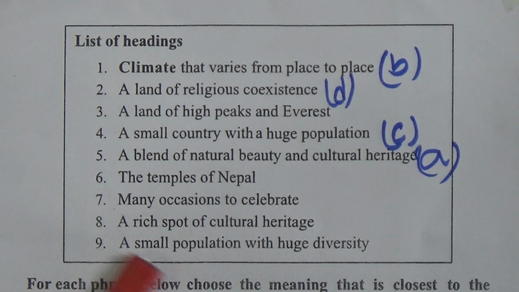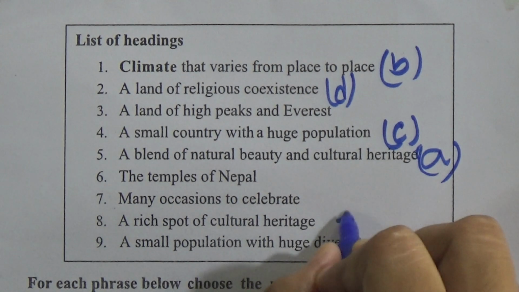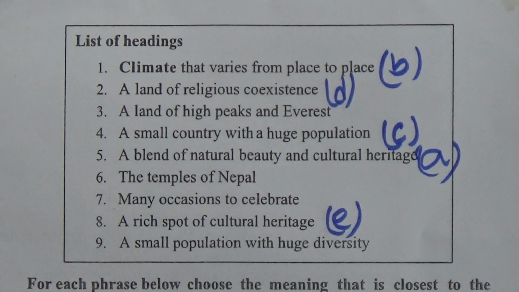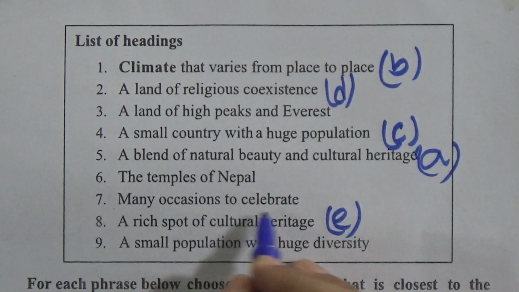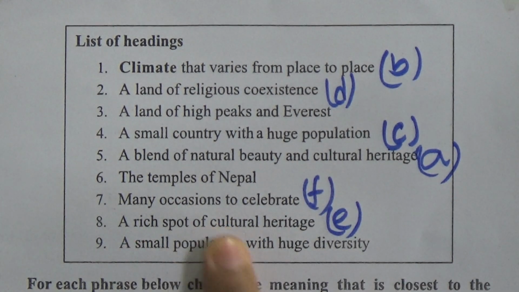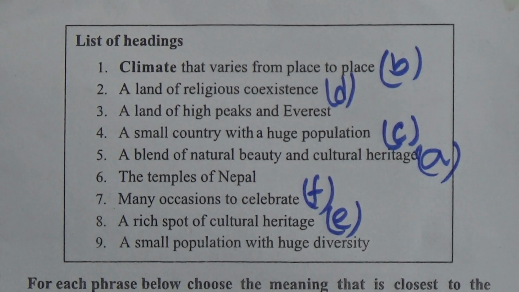Now look, a rich spot of cultural heritage, number 8, will be suitable for paragraph E. And now the last paragraph, paragraph F, is about the celebrations of different occasions. So it will be number 7, many occasions to celebrate. Number 7 will be suitable for paragraph F. So these are the headings. Now we will go to section C.